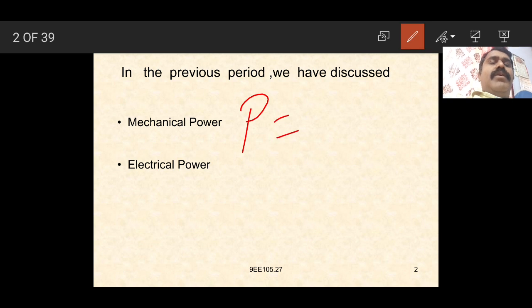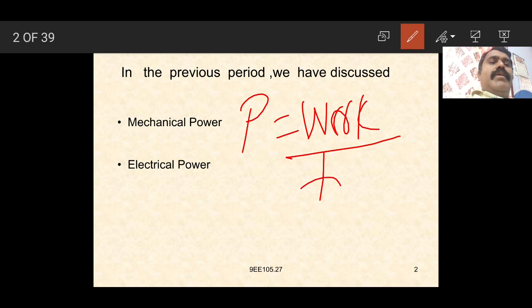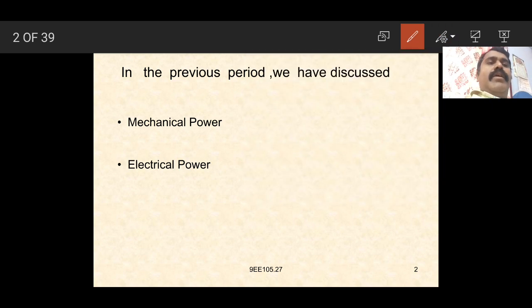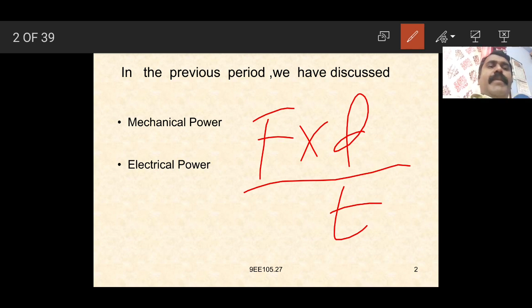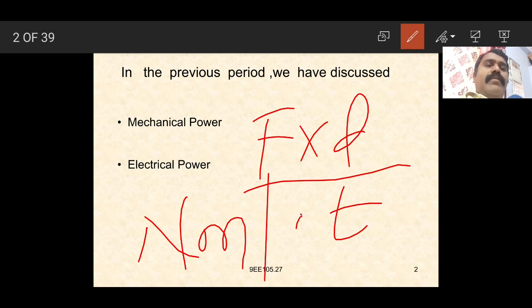P is equal to work done by time taken. The work done in the case of mechanical is force into distance, divided by T, measured in newton meter per second.